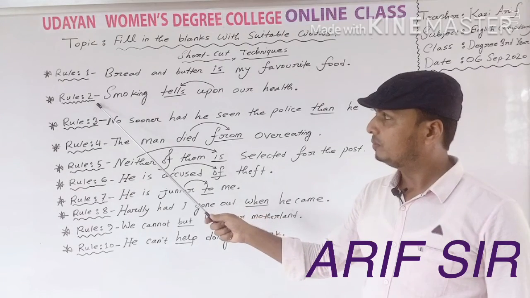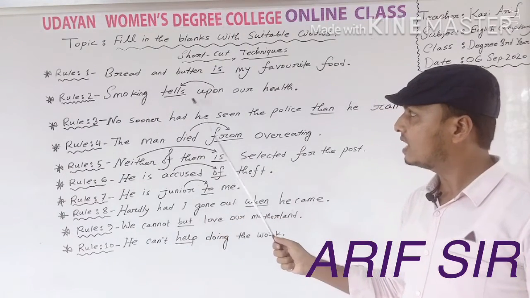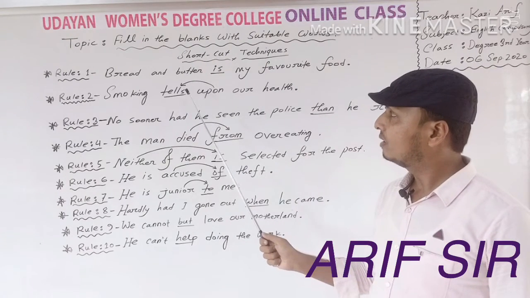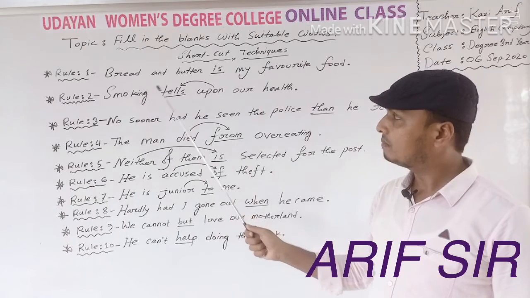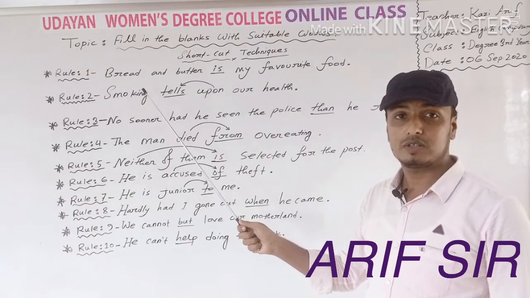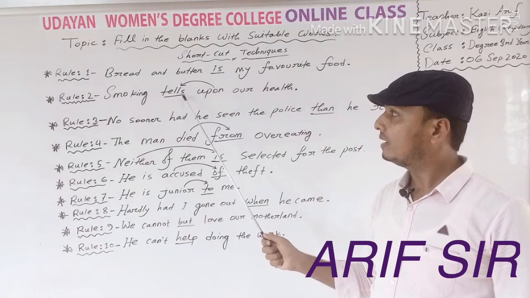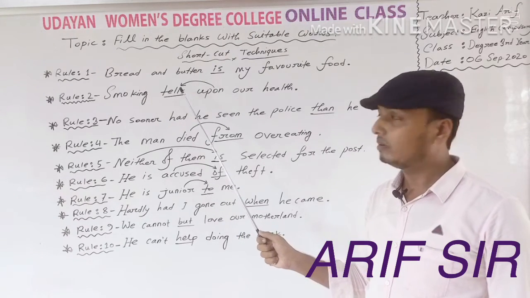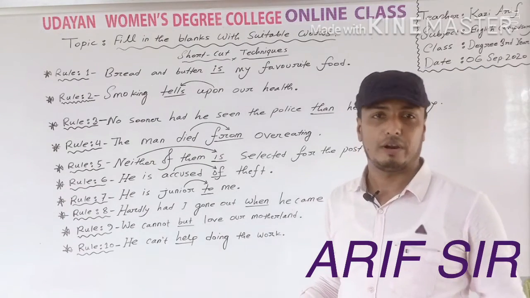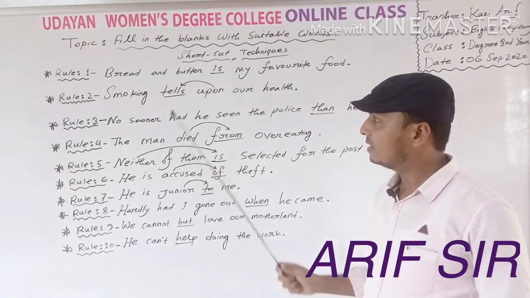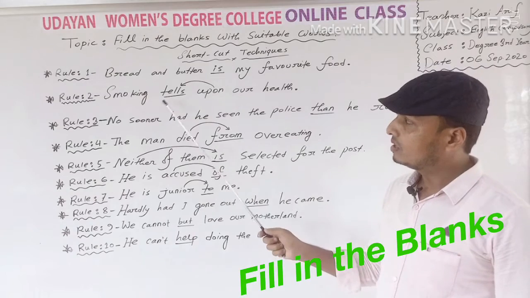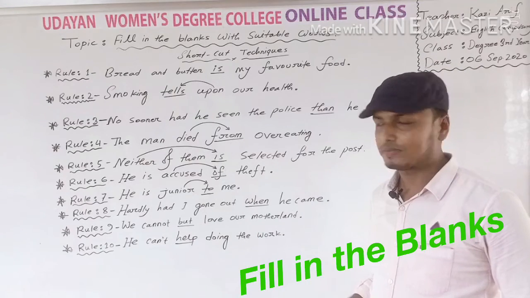Go for rule number 2: smoking dash upon our health. Okay, you know this is subject and after subject there will be a verb. Okay, and if the subject is third person singular number, the s or es will be added at the end of the verb. Tells upon, you know that it's a group verb. Okay, that's why the correct answer will be tells upon our health. So you have to know some group verbs.